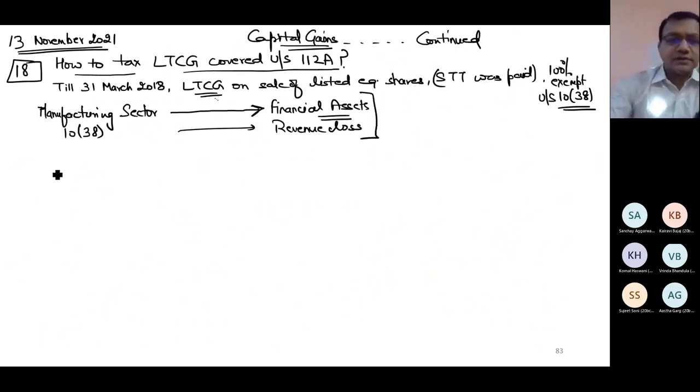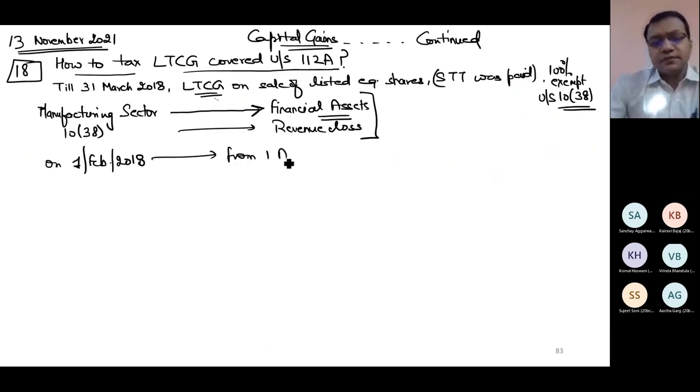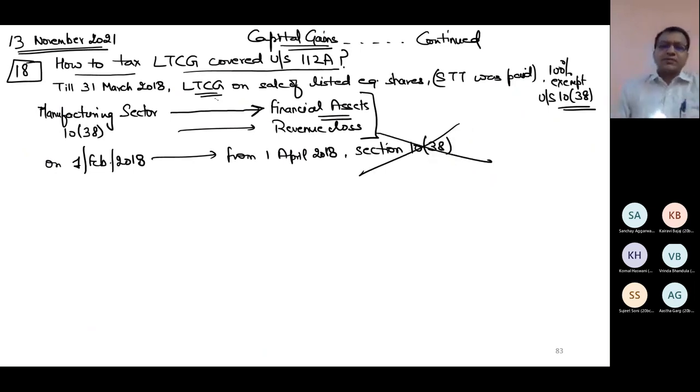Because of these two reasons, on 1st Feb 2018, when the budget was presented, it was announced that from the next year, that means from 1st April 18, section 10 clause 38 will be abolished, will be withdrawn. From 1st April 18, if you sell listed equity shares in a recognized stock exchange, your LTCG will not be 100% tax free.